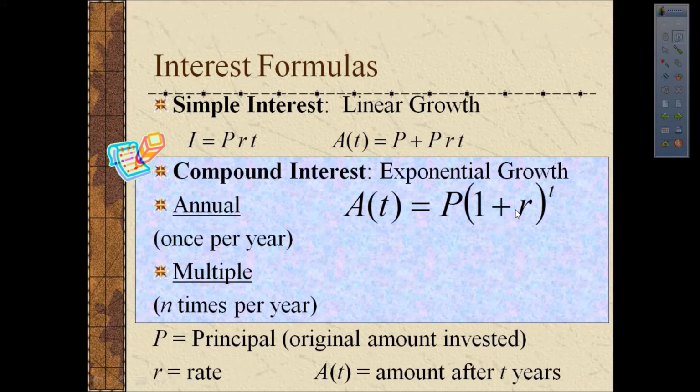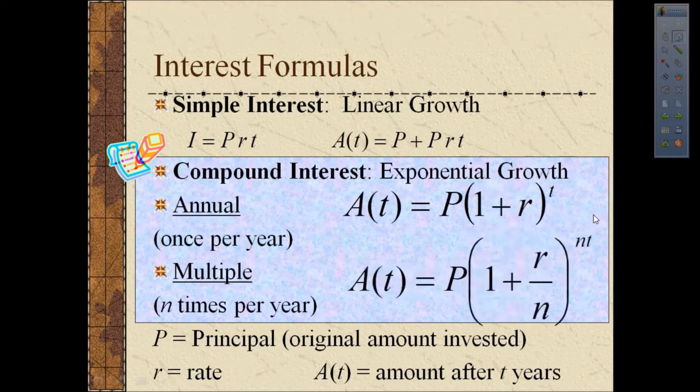We could even compound things more than once a year, multiple times per year. To do this, we use a slightly different formula. The number of compoundings is represented by this number n. And notice that the time is multiplied times n. However, if you compound multiple times per year, you're not going to get the full year's interest each time you compound.